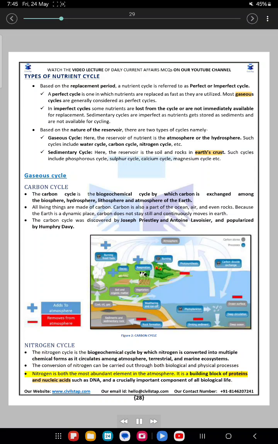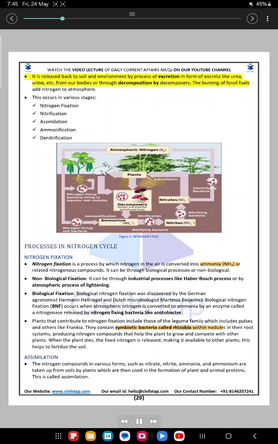Nitrogen is the most abundant element in the atmosphere. It is a building block of proteins and nucleic acids such as DNA, and a crucially important component of all biological life. It is released back to soil and environment by the process of excretion in the form of excreta like urea, urine, etc. from our bodies or through decomposition by decomposers. The burning of fossil fuels adds nitrogen to the atmosphere. This occurs in various stages: nitrogen fixation, nitrification, assimilation, ammonification, denitrification. Figure 3. Nitrogen cycle.